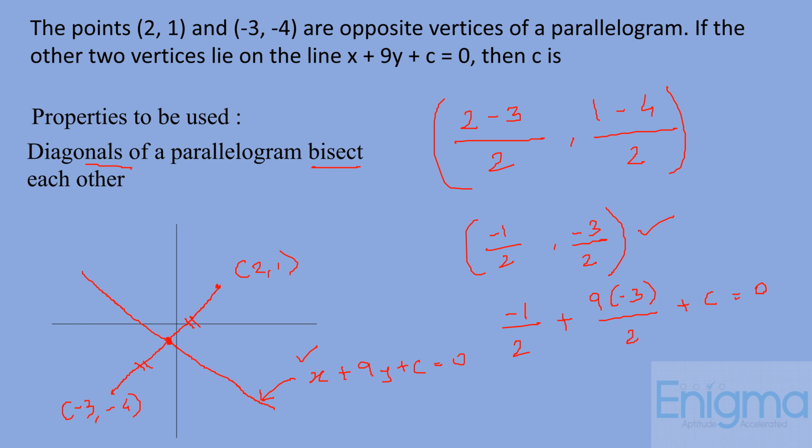So solving it further, we have -1/2 - 27/2 + c = 0, which gives us -28/2, that is -14 + c = 0. Hence, the final answer is c is equal to 14.